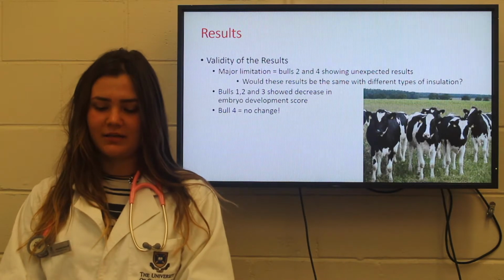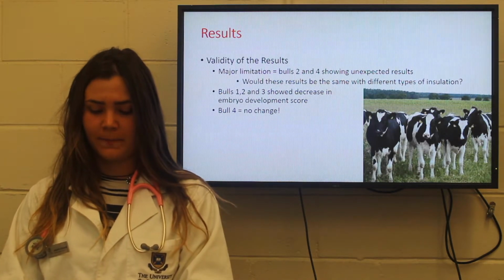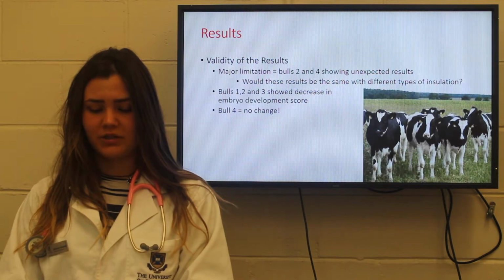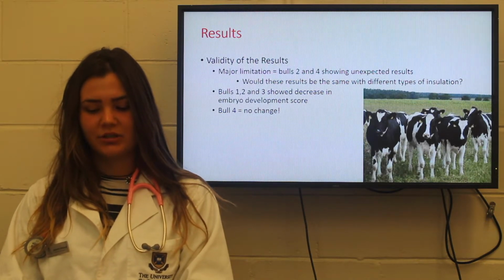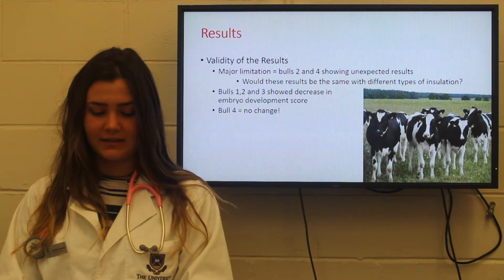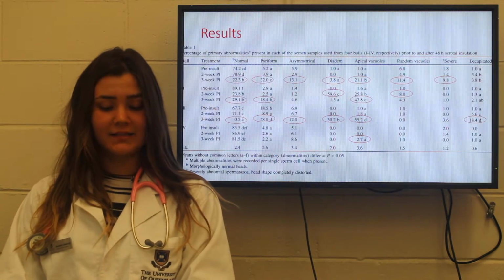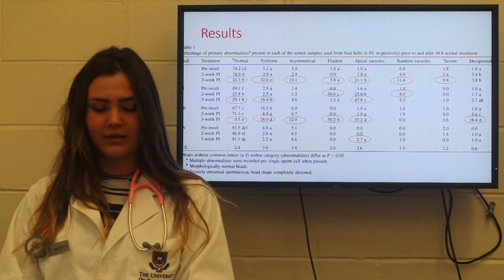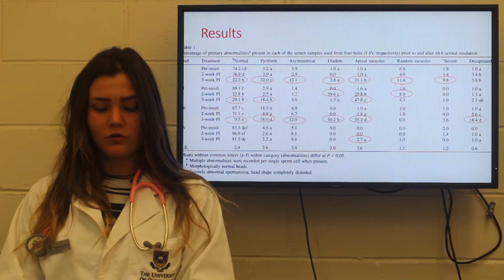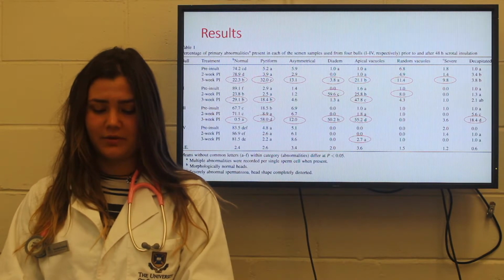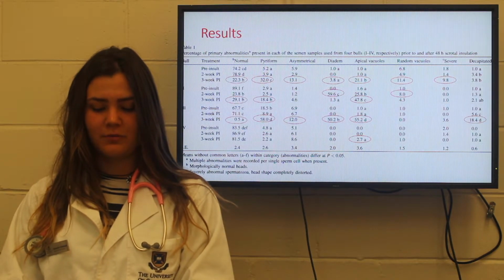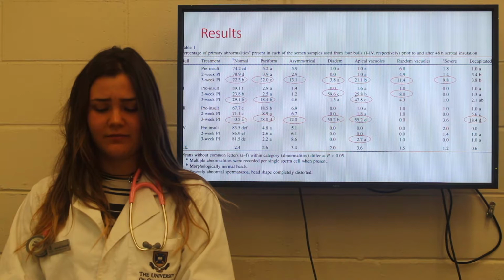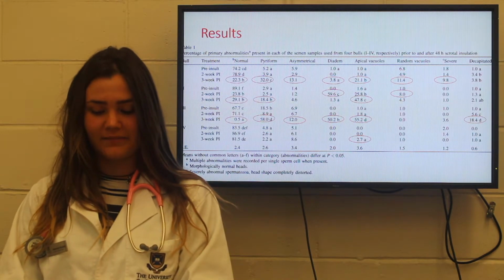The researchers' answer to the question is not exceptionally strong. This study did show that scrotal instillation will have an effect on sperm morphology and embryo development, yet it also showed that not all bulls may be equally affected. The effect sizes were significant and are clinically important. For bull 1, normal spermatozoa decreased from 74.1% to 22.3%, and bull 3 normal spermatozoa decreased from 67.7% to 0.5%.